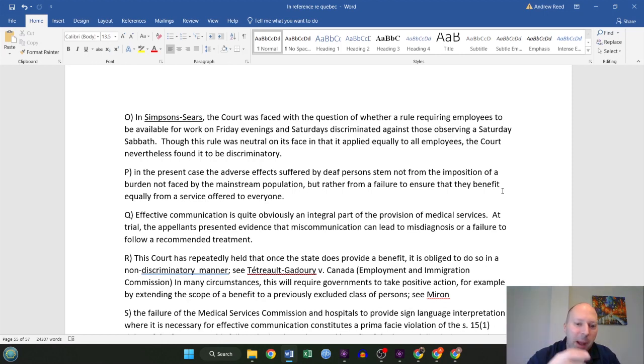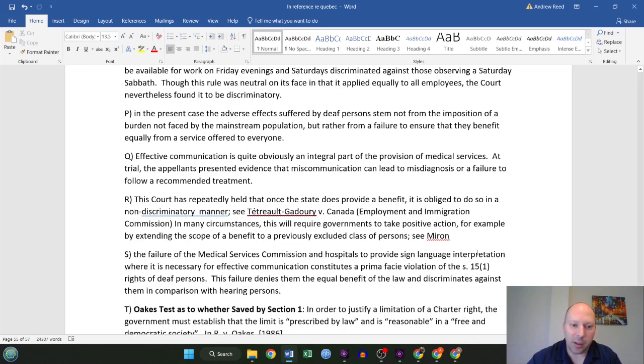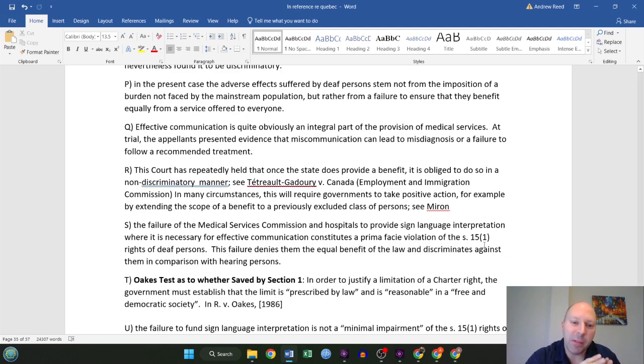At trial, the appellants presented evidence that miscommunication can lead to misdiagnosis or a failure to follow a recommended treatment. The court, and this court, has repeatedly held that once the state does provide a benefit, it is obliged to do so in a non-discriminatory manner. In many circumstances, this will require the governments to take positive action. For example, extending the scope of a benefit to a previously excluded class of persons.